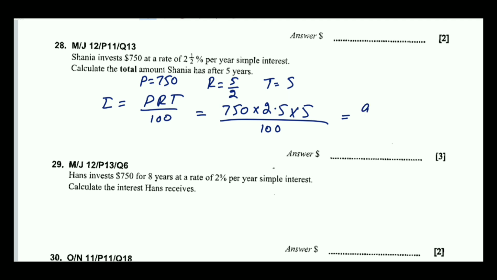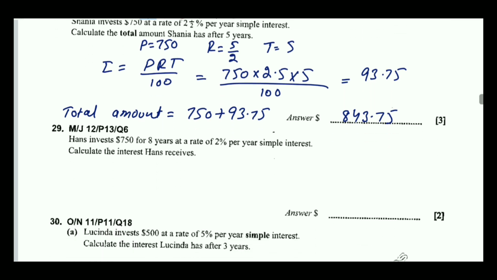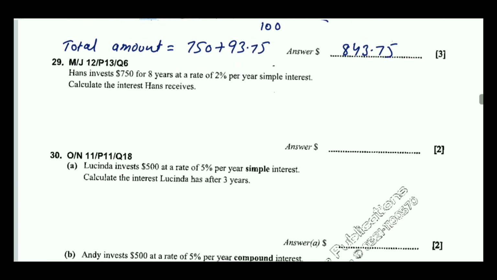So the answer will be 93.75. So total amount means principal plus interest, so that will be $843.75.